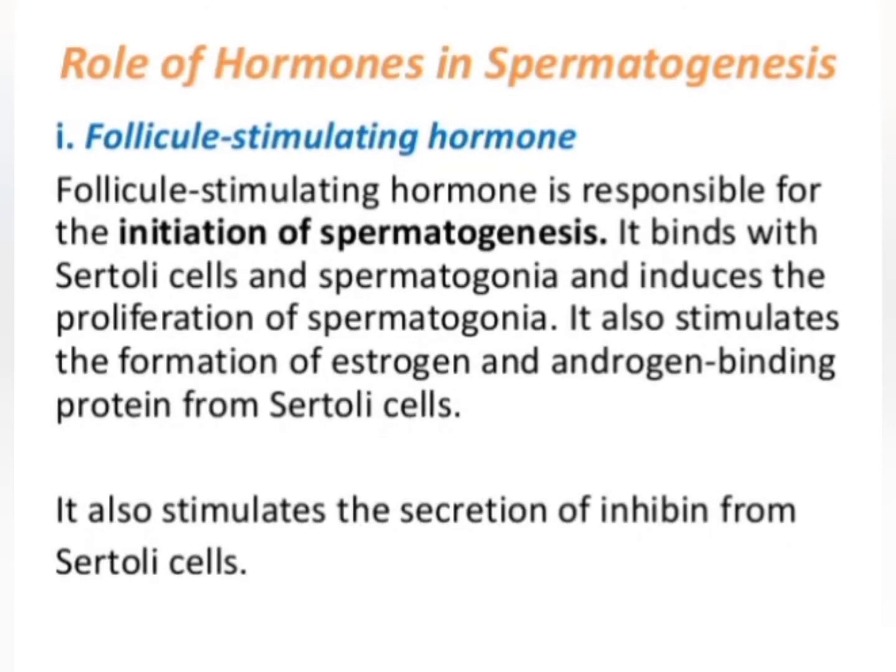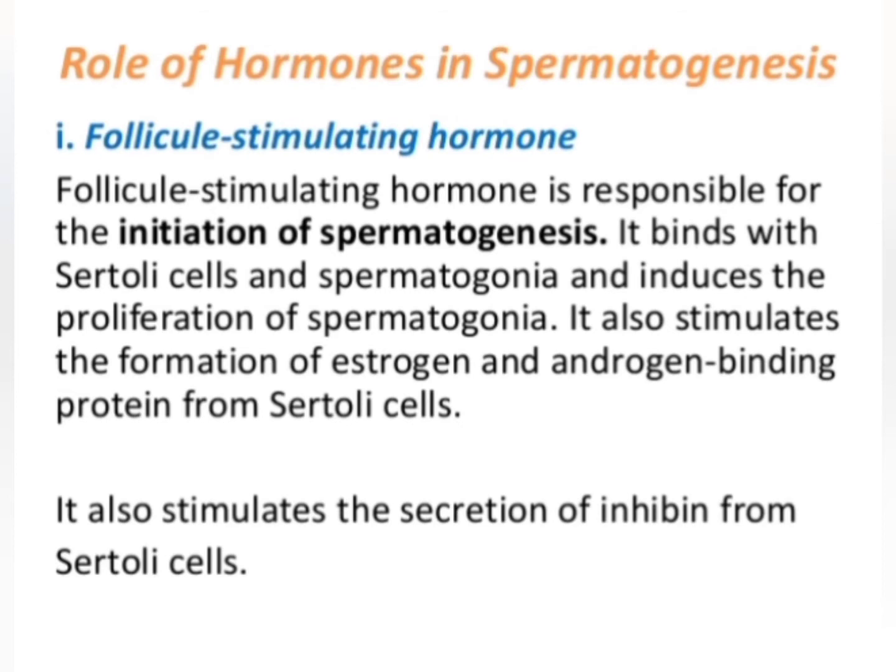Now we'll see the role of different hormones in the process of spermatogenesis. Firstly, we will talk about follicle stimulating hormone. This follicle stimulating hormone is basically secreted from the anterior pituitary, but its secretion is under the control of the hypothalamus.